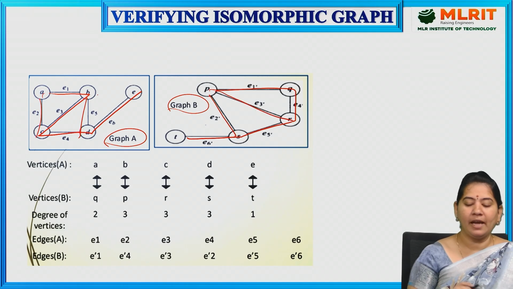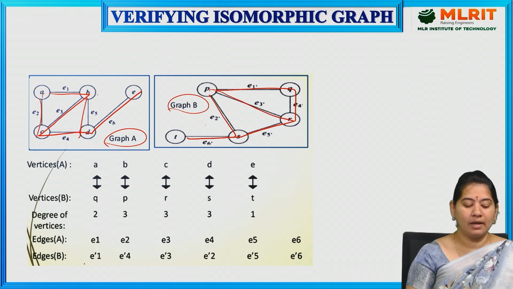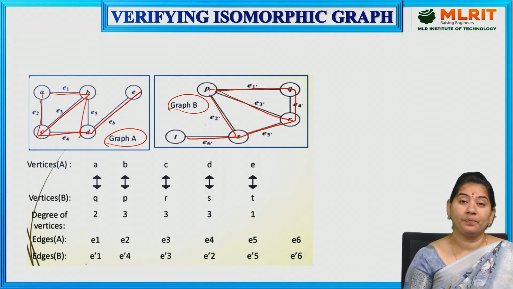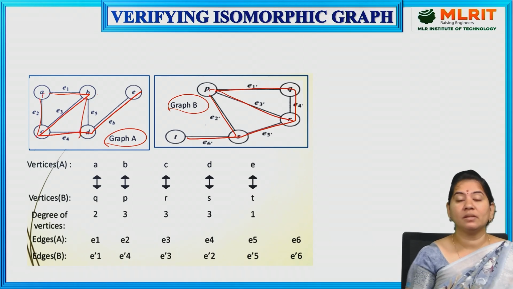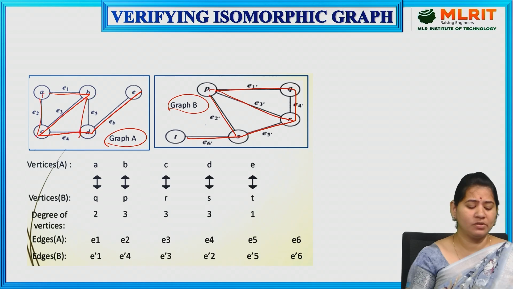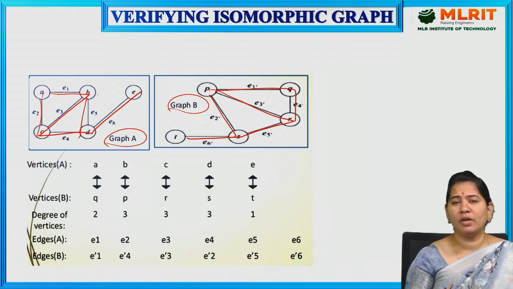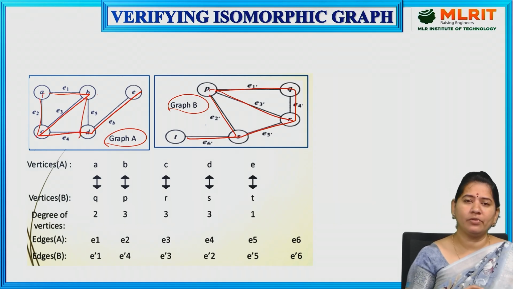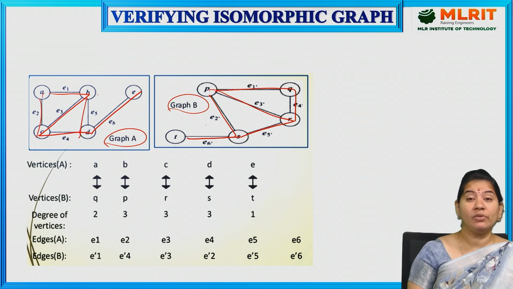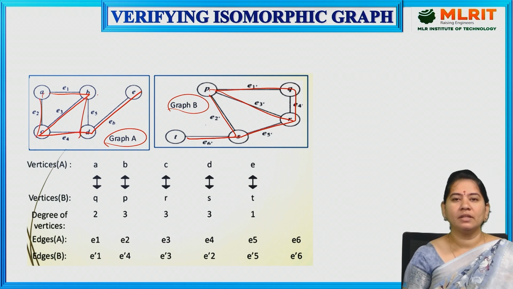And I have edges also. Now I have to check whether graph A is isomorphic to graph B or not. First, as per our conditions, you have to check how many vertices there are in graph A and graph B, how many edges there are, and whether they have the same number of vertices of each degree in both.